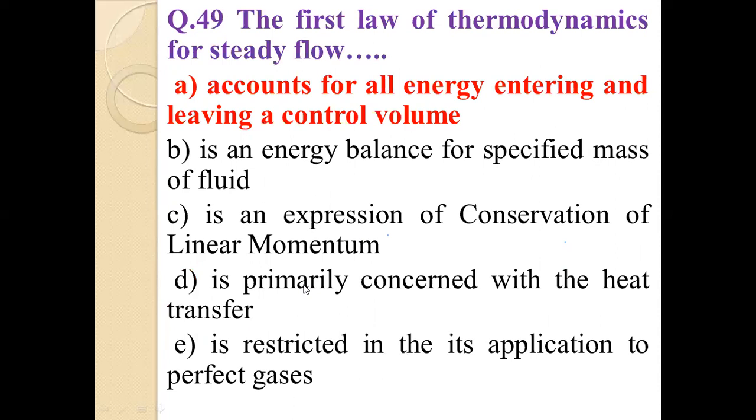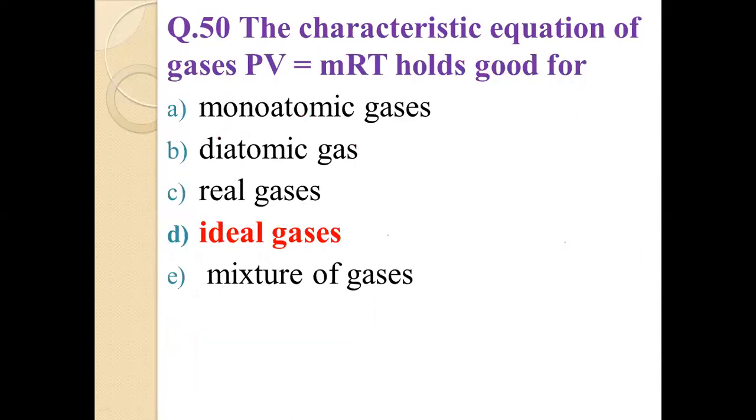Now question number 50. What is question number 50, friends? The characteristic equation of gases PV equal to mRT holds good for. This PV equal to mRT is also known as the ideal gas equation, friend.